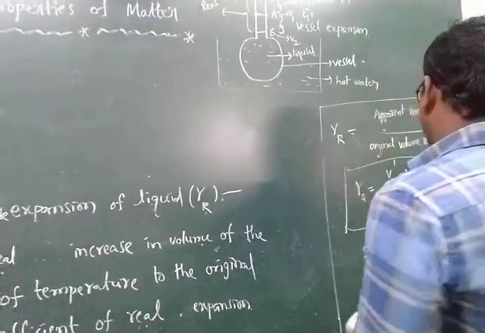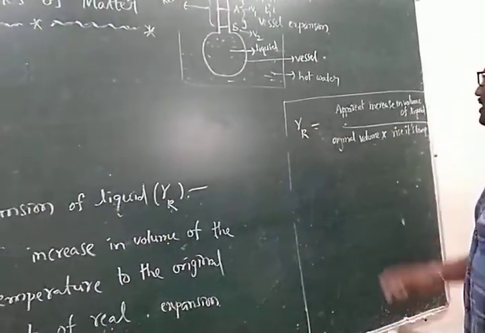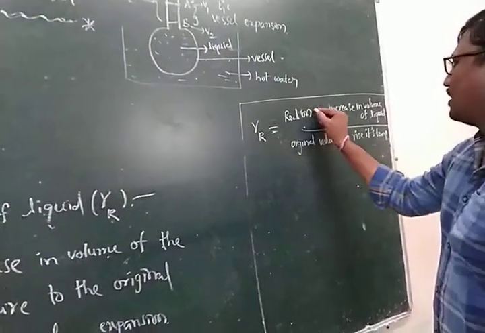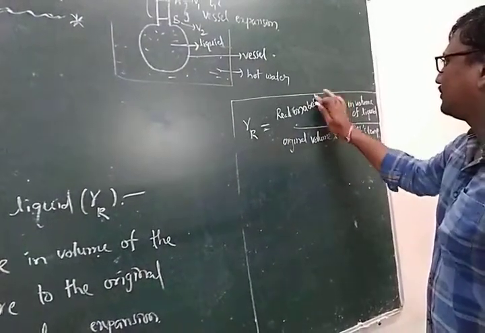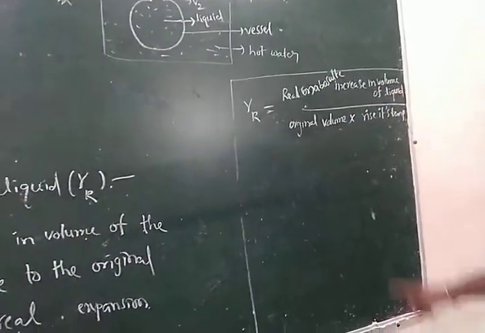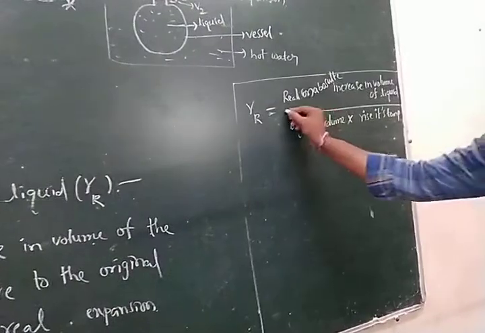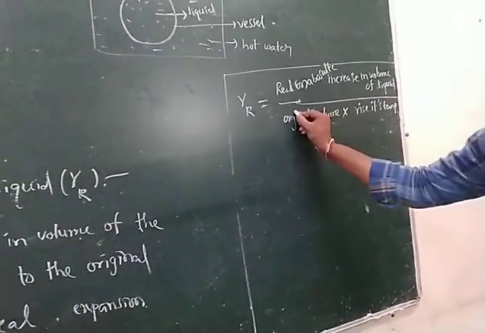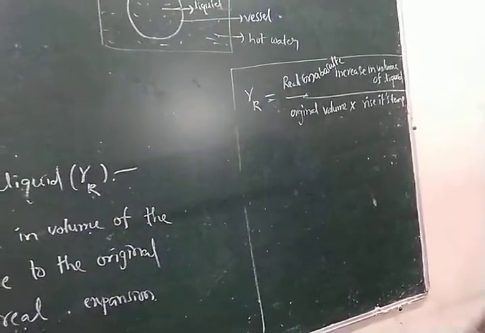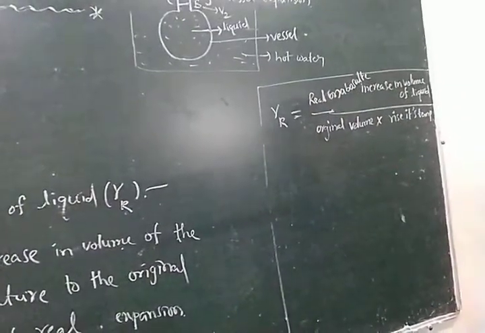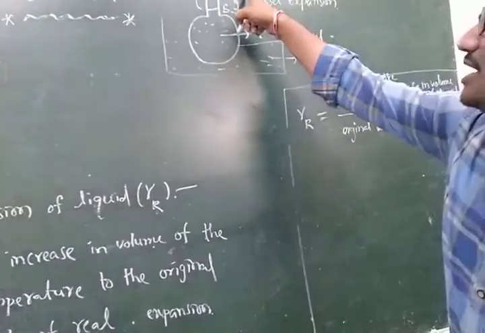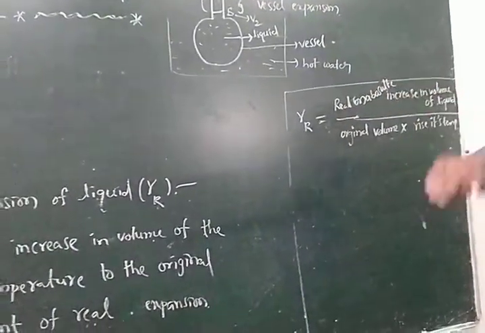This gamma R is equal to the real or absolute increase in volume of liquid by original volume into rise in temperature. Observing the diagram, the real expansion means the final volume V2 and the initial volume V1, increasing between V1 and V2.